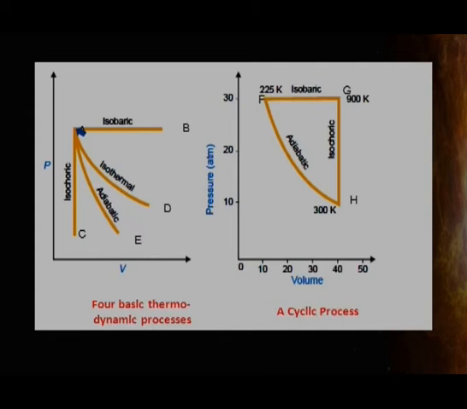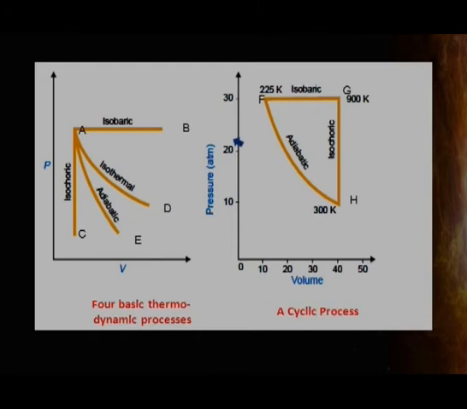In the first figure, from A to B, this process is an isobaric process because pressure remains constant throughout from A to B. If you see A to C, this process is an isochoric process because volume remains the same throughout the process from A to C. On the curve AD, you can see that this is an isothermal process, and A to E is an adiabatic process.